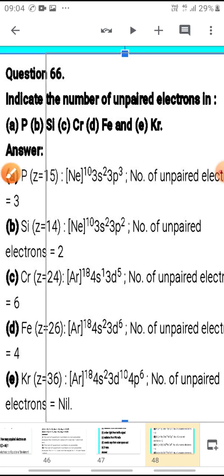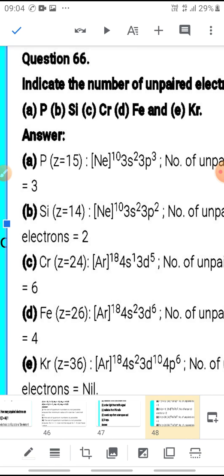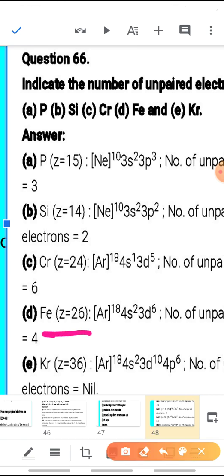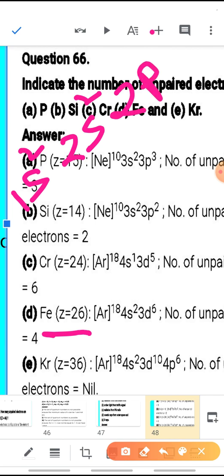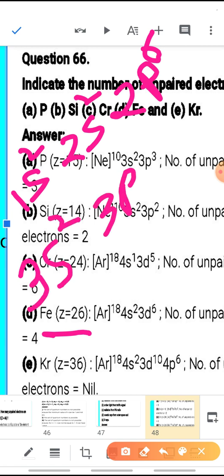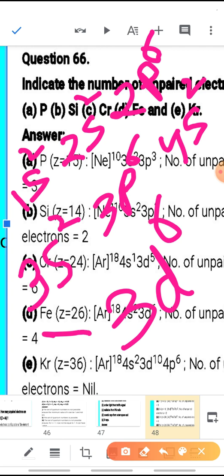Now coming to iron, 26. For iron, atomic number 26, configuration will be 1s2, 2s2, 2p6, that is 10 electrons, then 3s2, 3p6, that is 18 electrons, then 4s2, 20 electrons. Then the next 6 electrons will go in 3d, that is 4s2, 3d6 is the electronic configuration for iron.